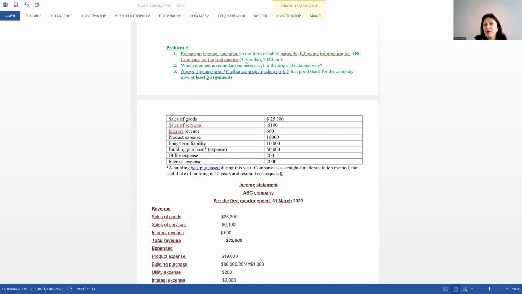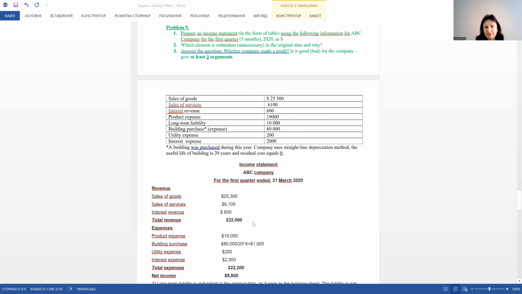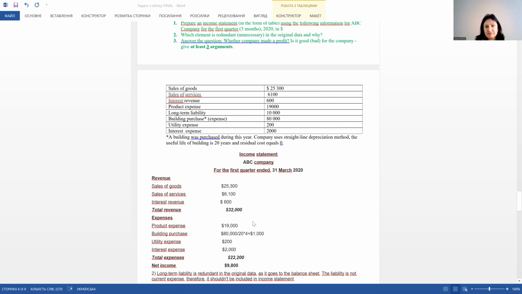But remember that in our input data there is a 3 months period. We are not completing the income statement for 1 year. We are preparing the income statement for a quarter, and so we should divide this sum, 4,000, by 4, because there are 4 quarters in the year. Do you agree? And so we will have 1,000 for this quarter.